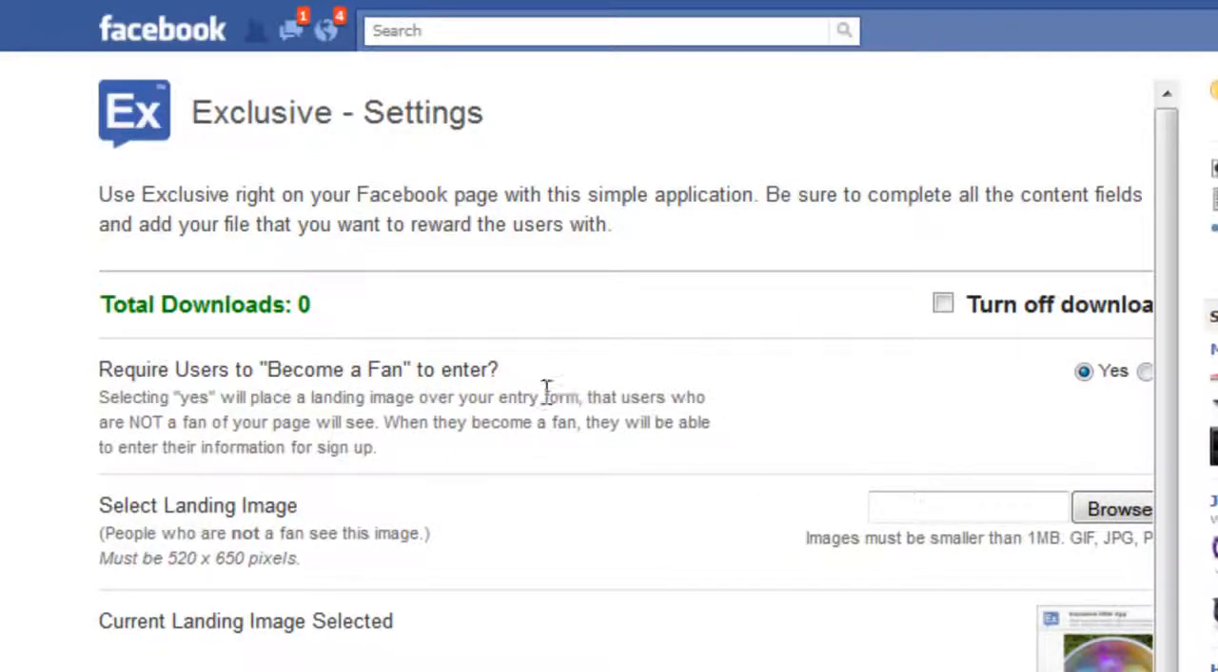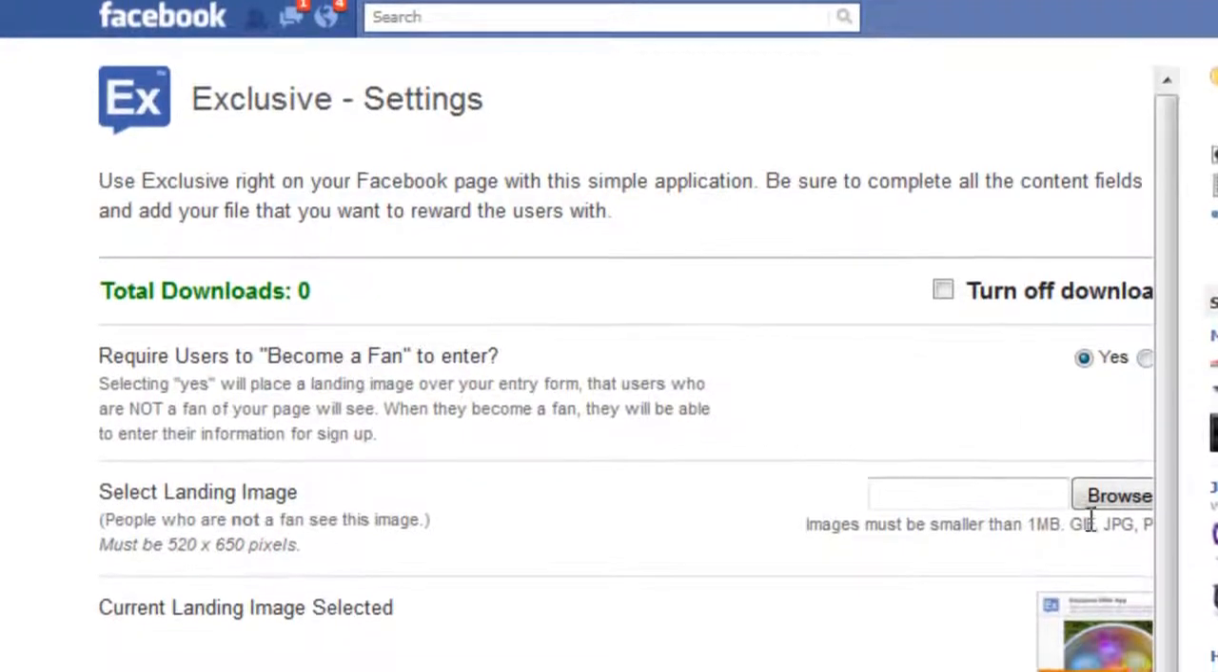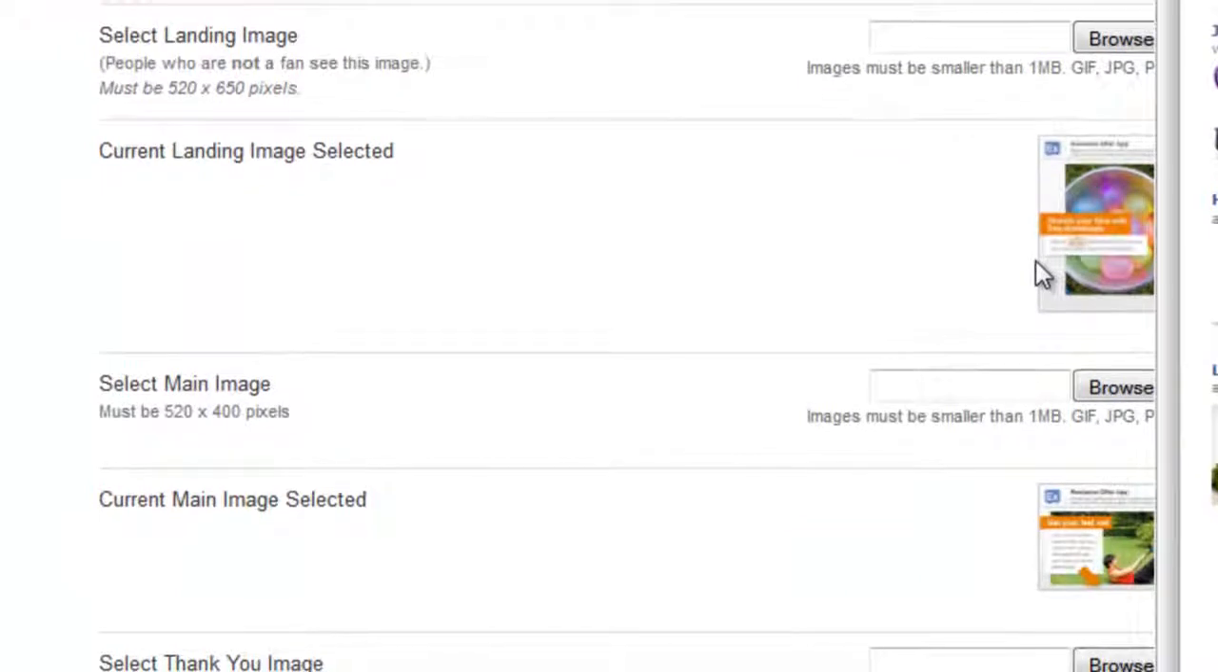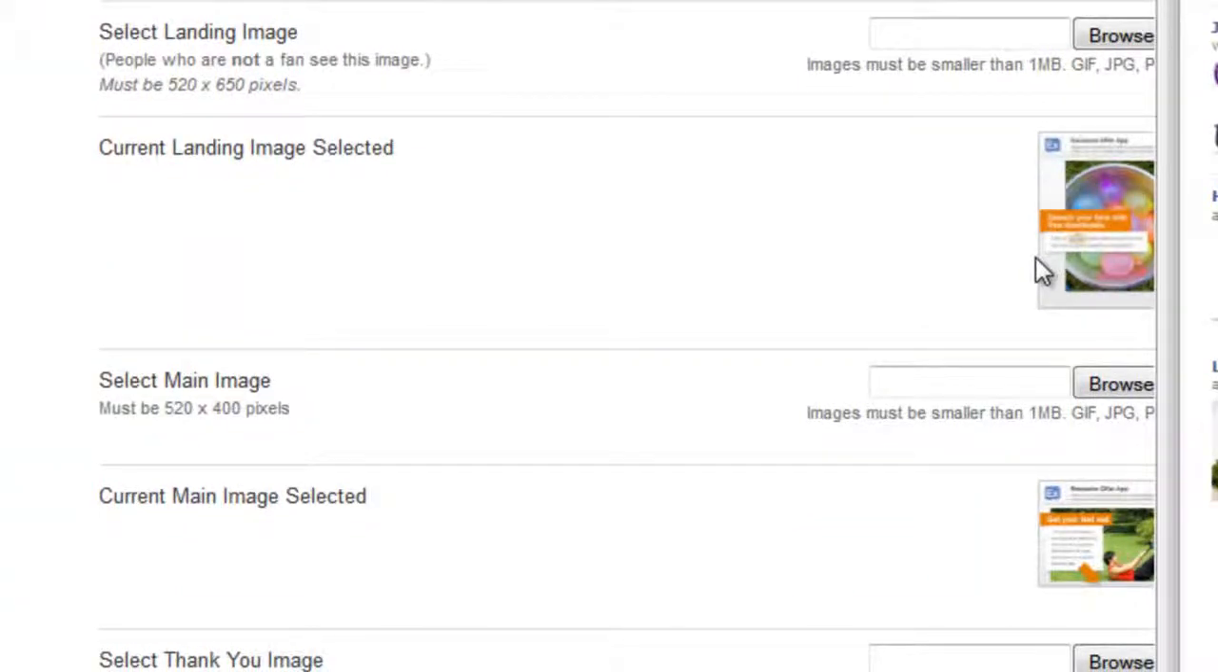So the first thing you want to do is decide whether or not you want to require users to become a fan in order to access the next page. So if you turn that on, you need to select an image that's 520 by 650 pixels. And that's that first landing image for non-fans only, where you want to message that they need to like your page in order to continue to get their download.